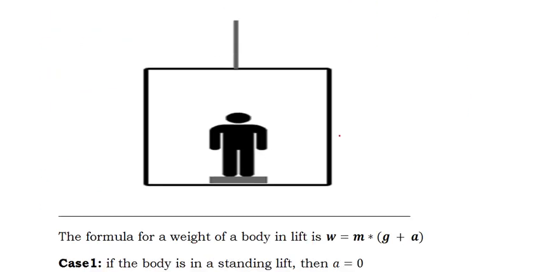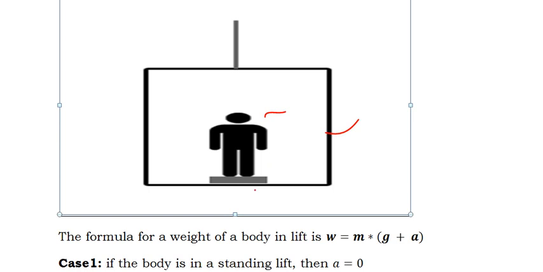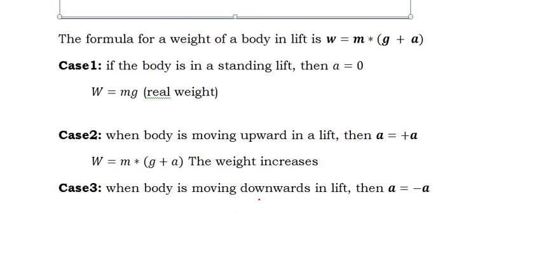Let us say this is a lift and this is a person. We'll discuss 4 cases. Before getting into the first case, what happens to the weight? In general, the formula for weight is nothing but mg, but when you are in a lift, the lift also exerts some acceleration. Because of this acceleration, the weight of a body changes from F = mg to F = m(g + a).